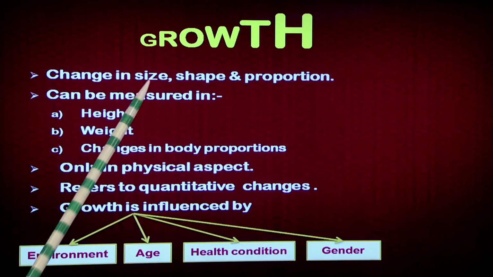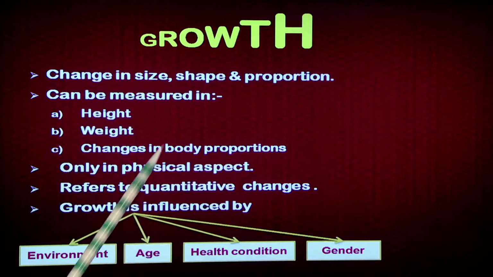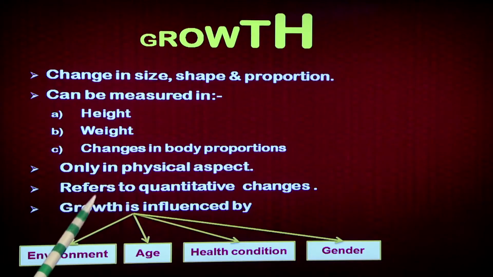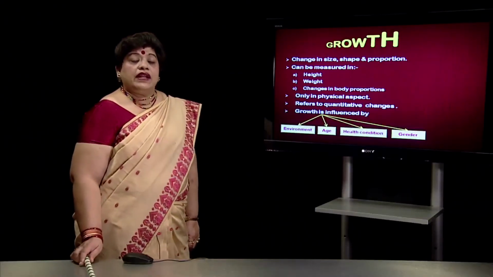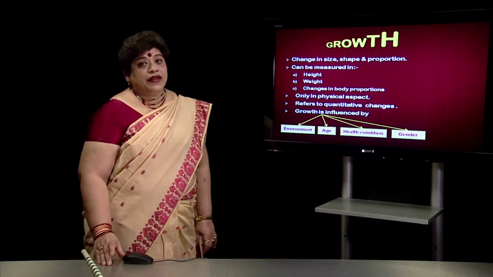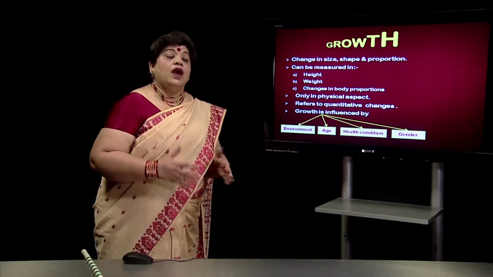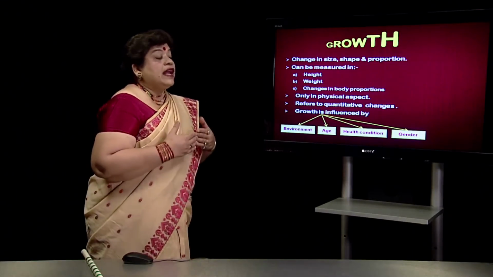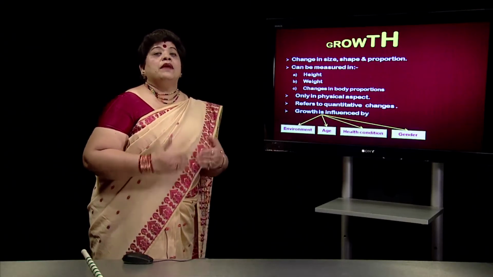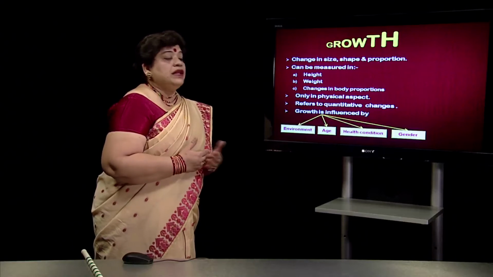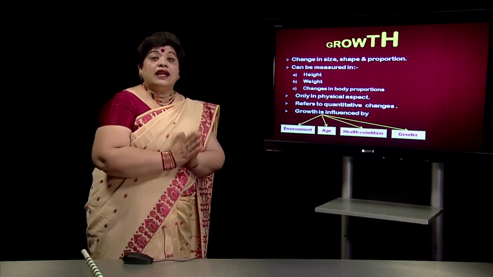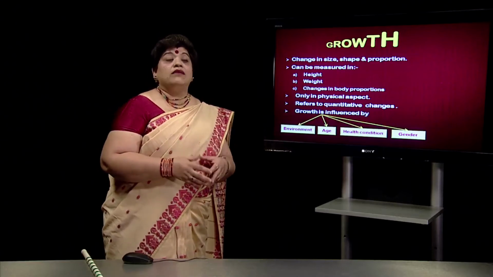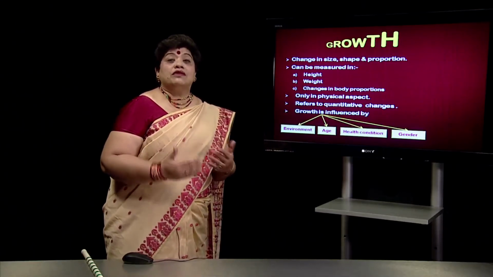So we can say that growth refers to the quantitative changes that are taking place in the child as he or she grows. Growth is influenced by environment, age, health conditions and gender. When we say environment, when a child is growing, he needs to be given a conducive environment. If we want the child to start running, we will have to give him opportunity and environment where he gets a chance to run. When we say the age, the correct age should be achieved before we expect the child to start running. And similarly, the child should be in good health condition. If the child is not in good health condition, bones will not be formed, muscles will not be developed, so he will not be able to run comfortably.